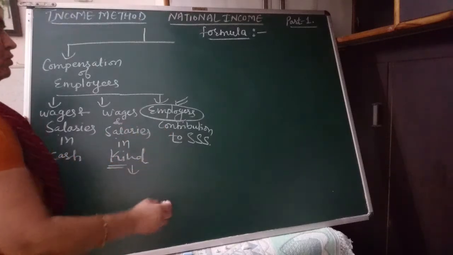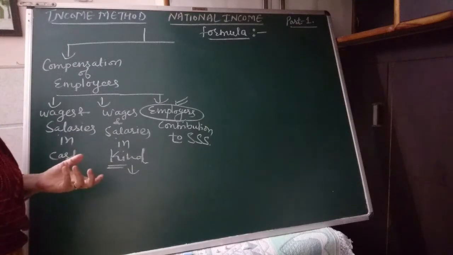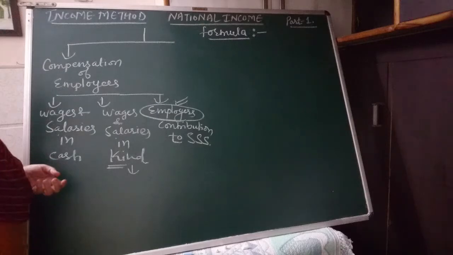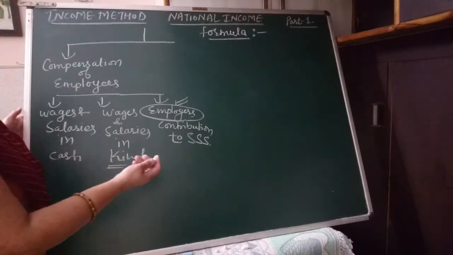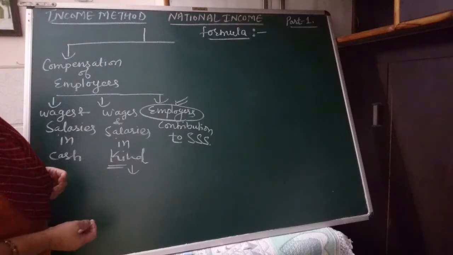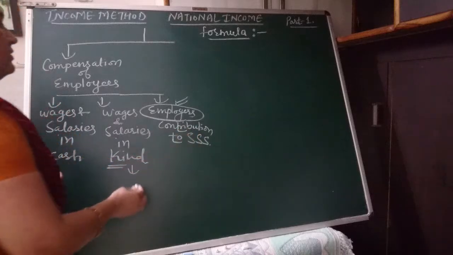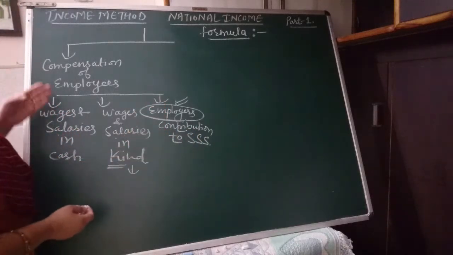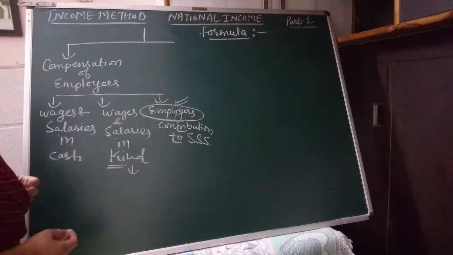Employer's contribution includes all types of allowances, either dearness allowances or traveling allowances, or any contribution made by the employer in provident fund, casual leaves, pension. Such contribution made by the employer will be considered a part of compensation of employees.